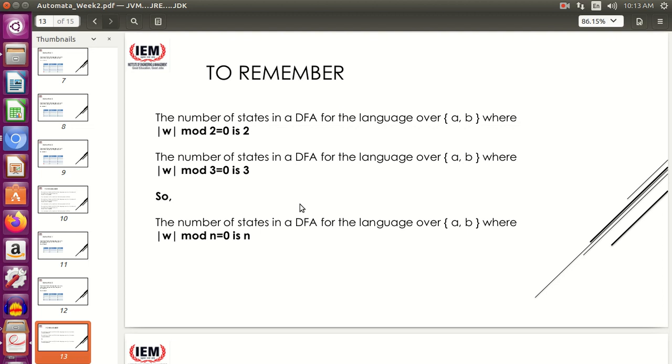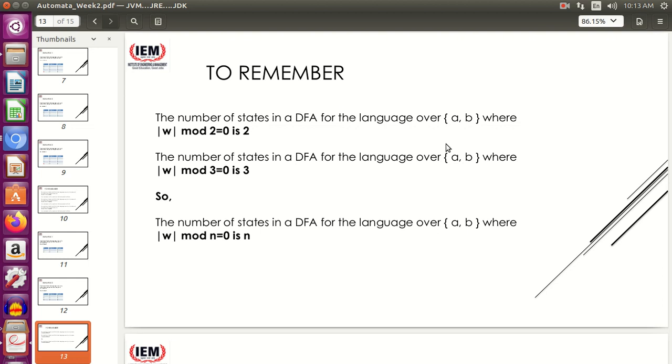Clear? One more thing, students: all the questions that I am discussing are from the perspective of an alphabet set of size 2. Meaning {a, b}, the size of the alphabet set is 2, not more than that. In place of a, b, you can put anything, 0, 1 or x, y, but the length of the alphabet set is 2, that is fixed. Whenever the number of alphabet symbols increases, suppose it's a, b, c or 0, 1, 2, this formula won't work. Your formula will be different. This is fixed for the given alphabet set. Try to understand that. Don't use this logic for a, b, c.